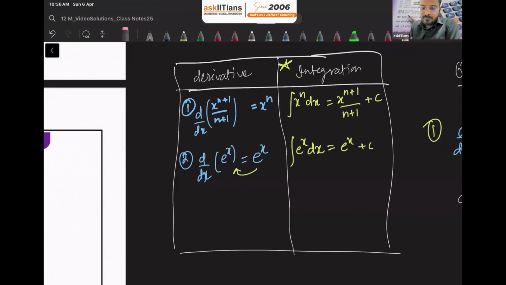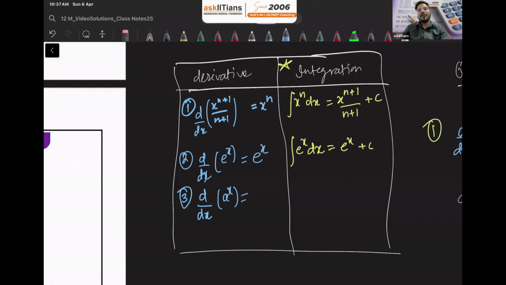Now the third one. Let's suppose we want to find the derivative of a raised to x. So e raised to x is also an exponential function, right? a raised to x is an exponential function as well, but first tell me guys, what is the derivative of a raised to x?